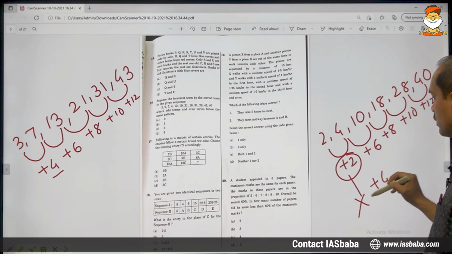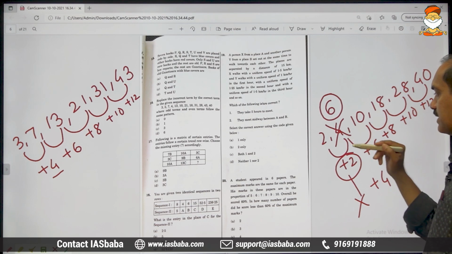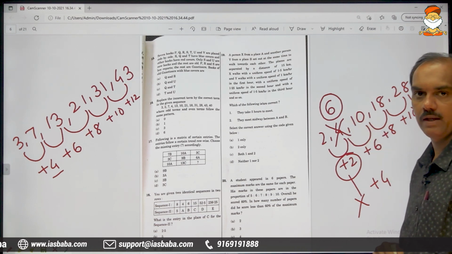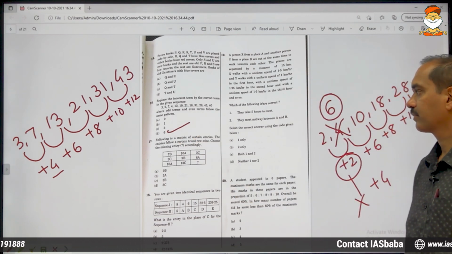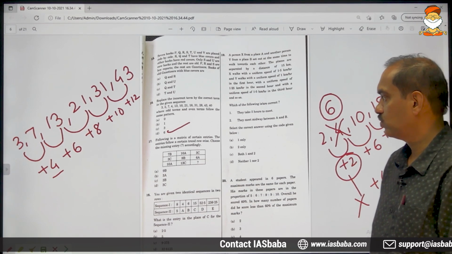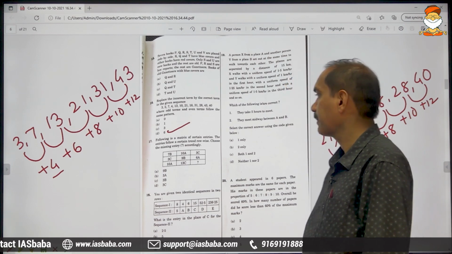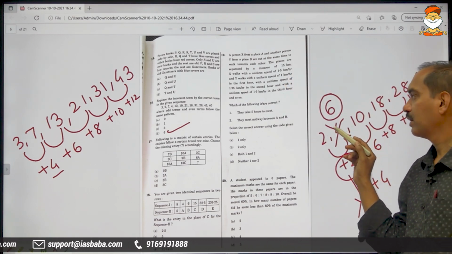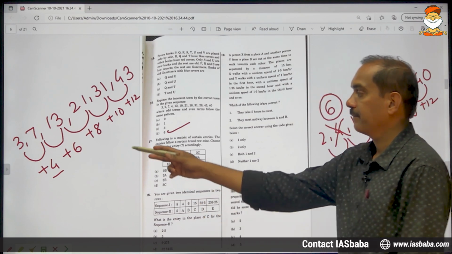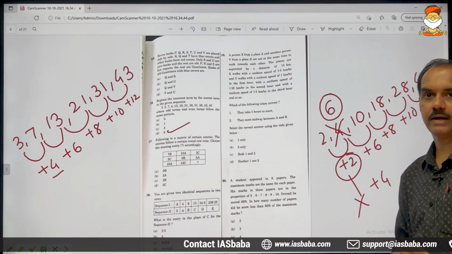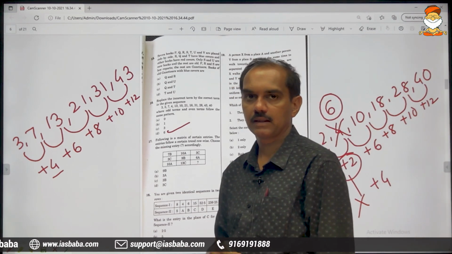Plus 4 means 2 plus 4 gives us 6. We had expected 6 here. 4 is incorrect, and in its place we want it to be 6. So the last option should be marked. First you will have to pick the incorrect term. Which is the incorrect term? This is the incorrect term, 4. And in its place what should be there? 6 should be there. Only then you will get to see the same pattern between both the sequences of odd and even.